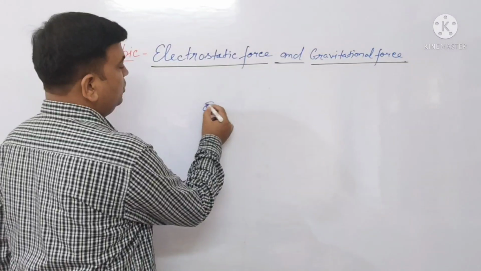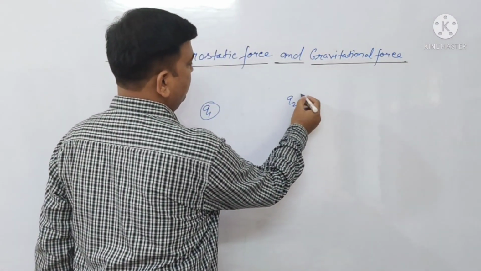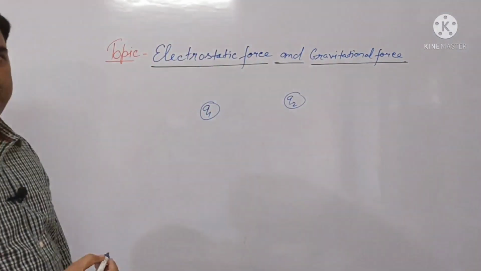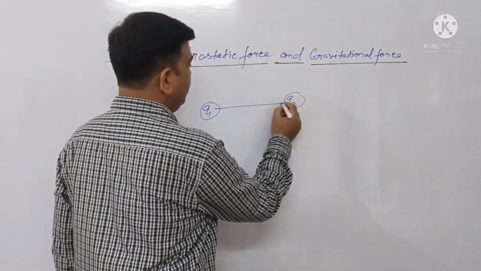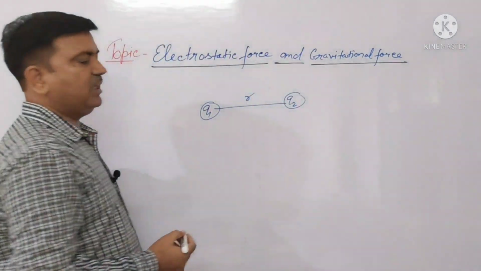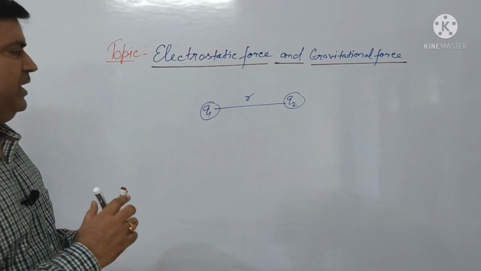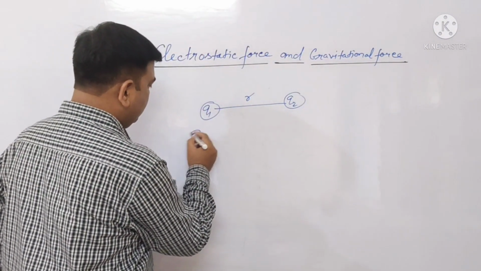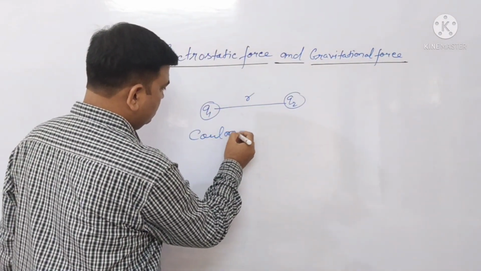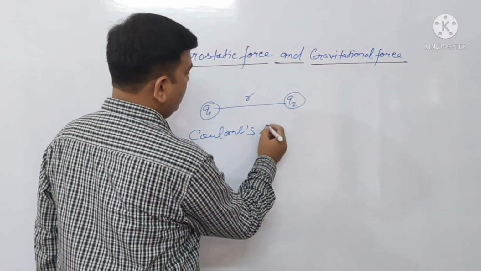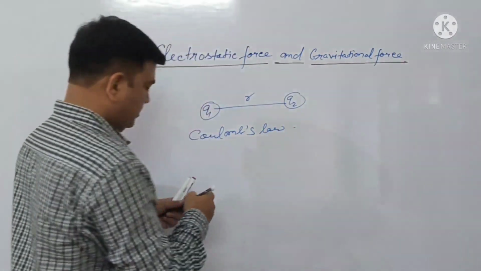We have to consider two charges Q1 and Q2, both stationary point charges, and the distance between the two charges is r. Everyone knows this relation, Coulomb's law.